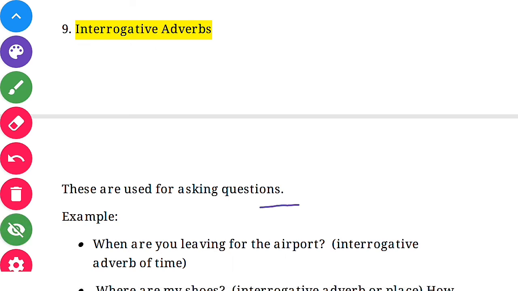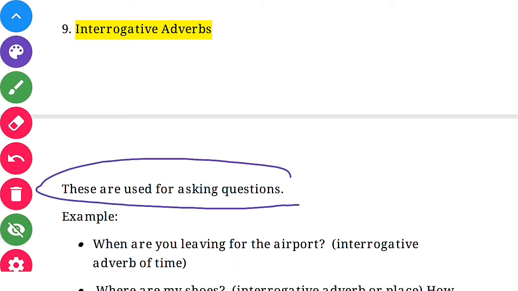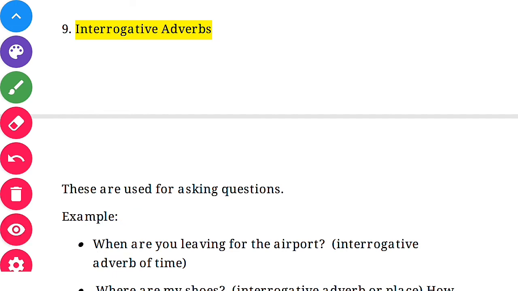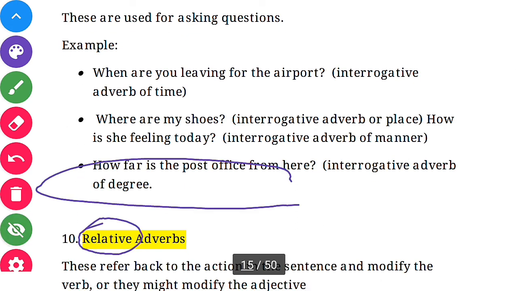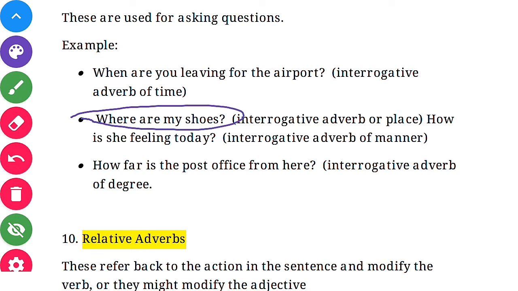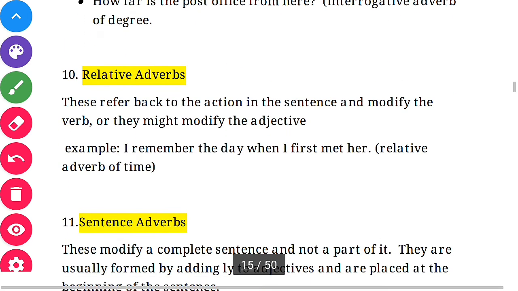Now interrogative adverbs. Interrogative adverbs are always used for asking questions. When are you leaving for the airport? So this is an interrogative word of time. You know, an adverb of time is given here: when. And the same with where. The second point says, where are my shoes? So about place it is saying, where are my shoes? Adverb of place. Okay, how far is the post office from here? The interrogative adverb is used for degree. So these things are related to interrogative adverbs. Clear?